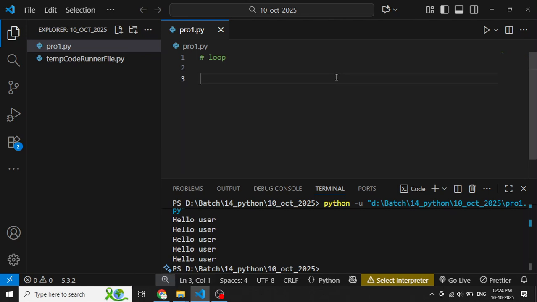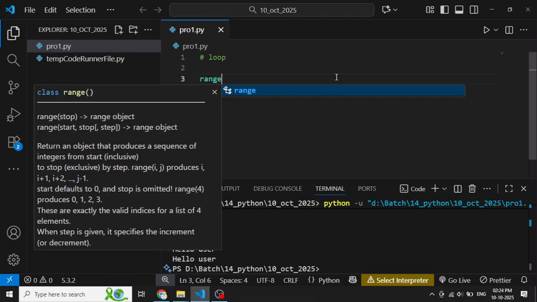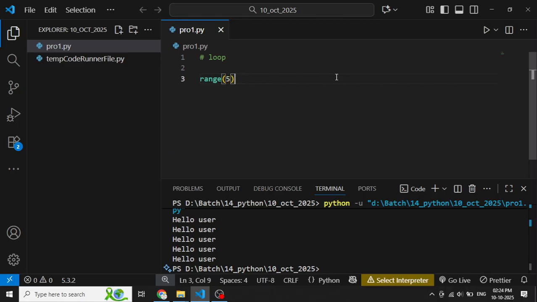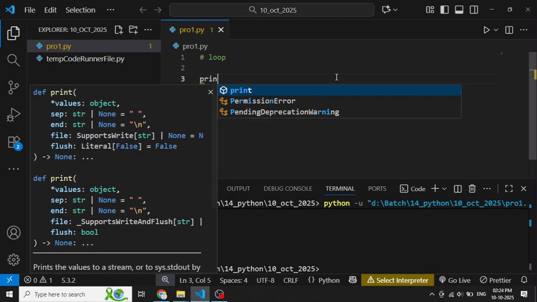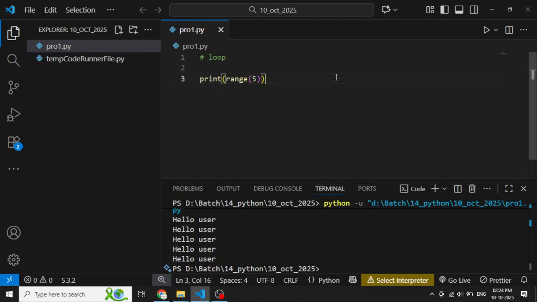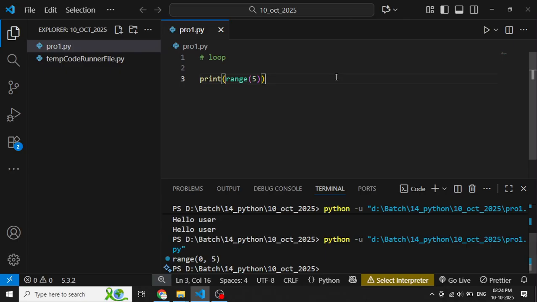Now in Python, we have a range function, and if you pass 5 in this, what does it do? I am going to print this range. What will the output be? Do you have an idea? 0 to 4.